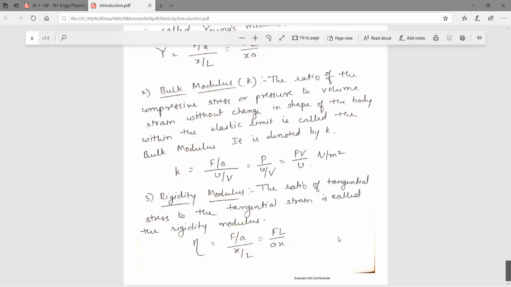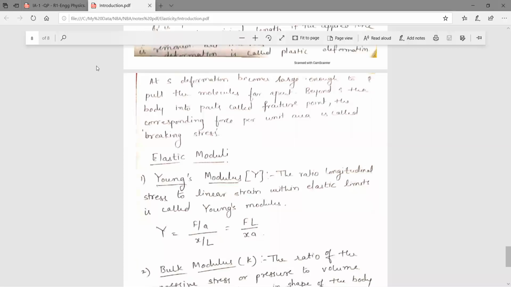Modulus of rigidity is the ratio of tangential stress to tangential strain. We have seen force per unit area is again the stress, and X by L is the tangential strain. That is nothing but the modulus of rigidity. So these are the three types of moduli: Young's modulus, bulk modulus, and modulus of rigidity.